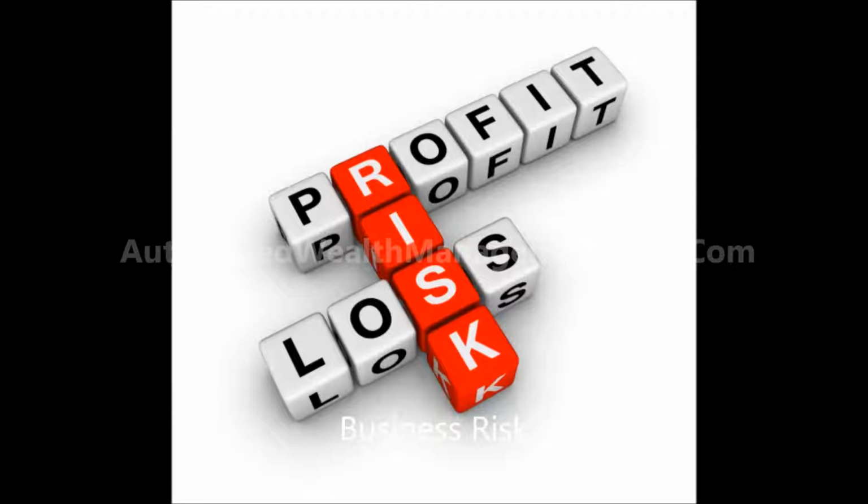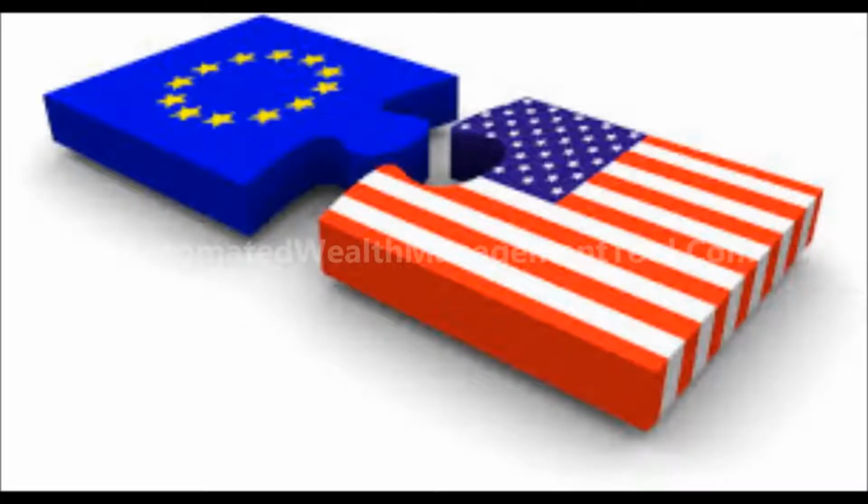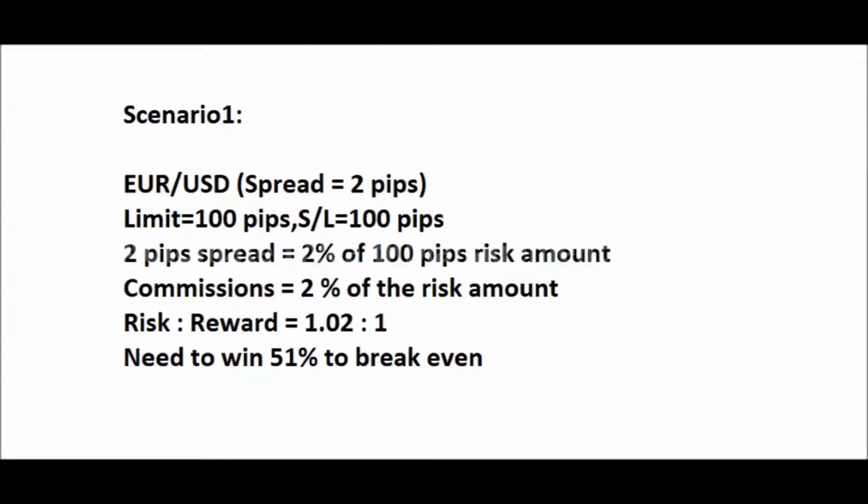In Forex, we know that the Euro-USD pair has a spread of 2 pips normally. That means we are giving 2 pips as commissions. Let us analyze what this 2 pips means in 4 different scenarios. Scenario 1. We have a trader who is looking for 100 pips profit, or he has kept a limit of 100 pips and a stop loss of 100 pips. In this scenario he is having a commission of 2 pips. Let us see how much percentage he is spending for commission for the trade.